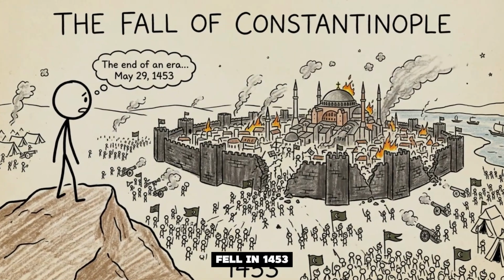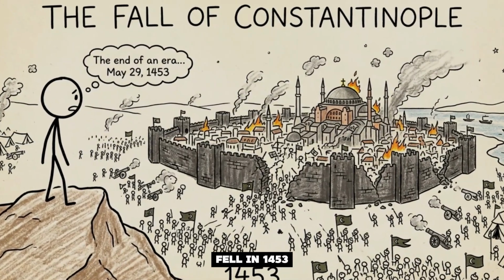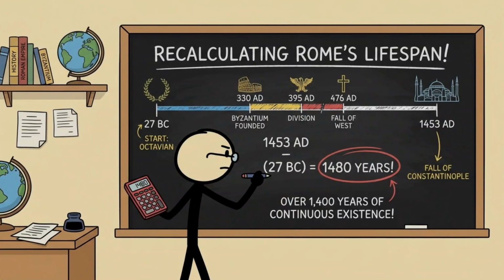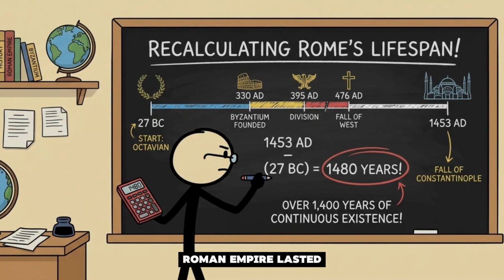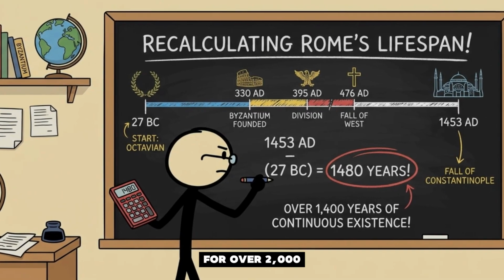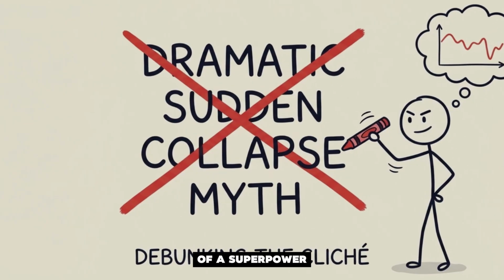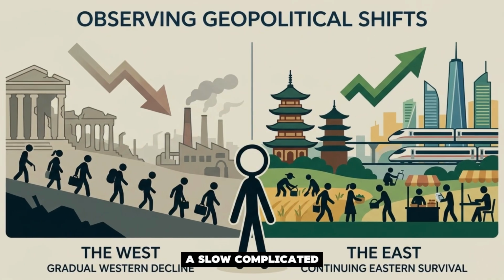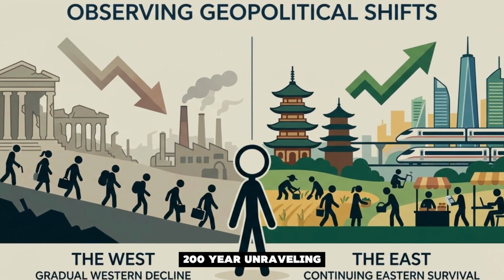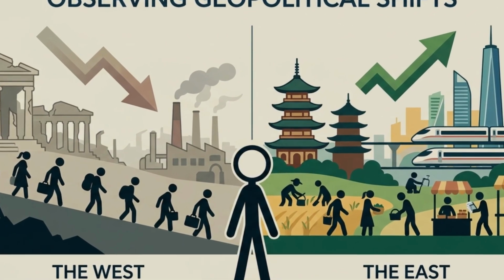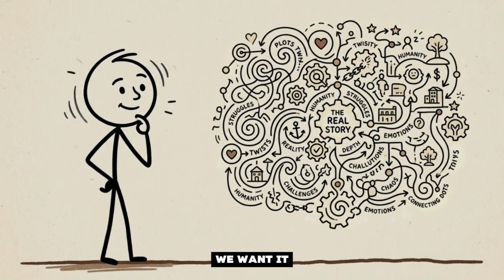It only finally fell in 1453 AD when the Ottoman Empire conquered Constantinople, which means the Roman Empire lasted in some form for over 2,000 years. Not the dramatic one-night fall of a superpower, but a slow, complicated 200-year unraveling of one half while the other half kept going. History is rarely as clean as we want it to be.